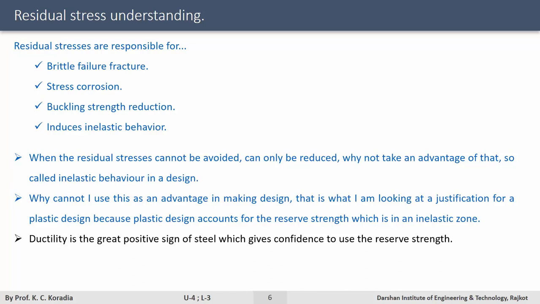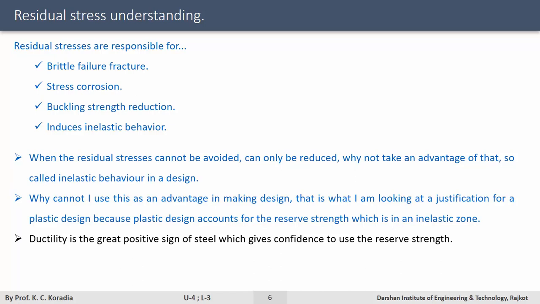The guarantee was seen in the material behavior, as far as steel is concerned, by the designer. That was the positive sign which designers felt: yes, I can stress the material beyond the elastic limit, or beyond my first yield value.